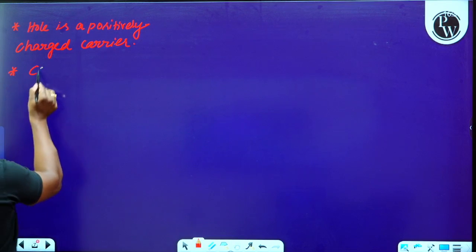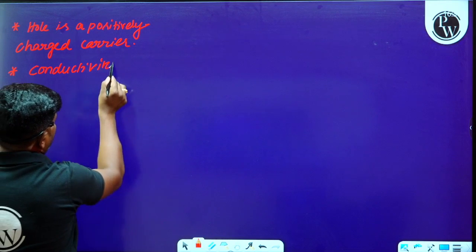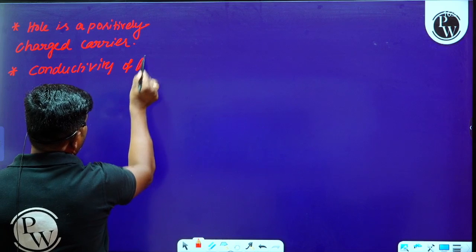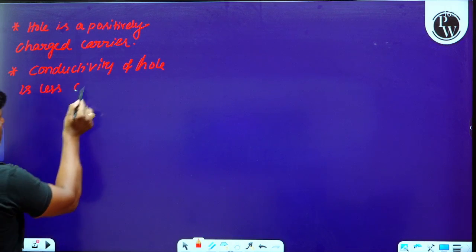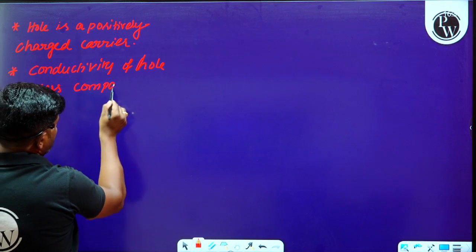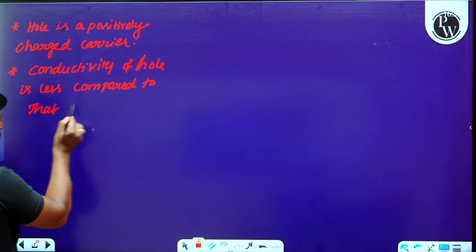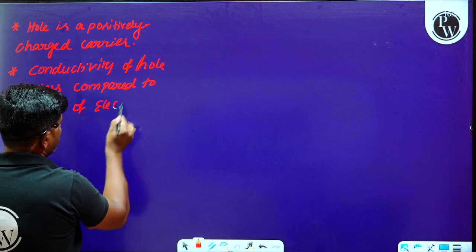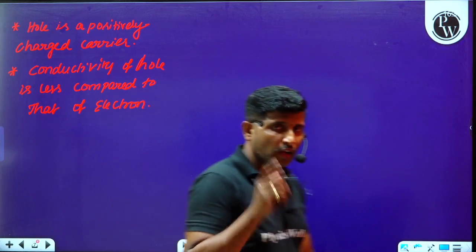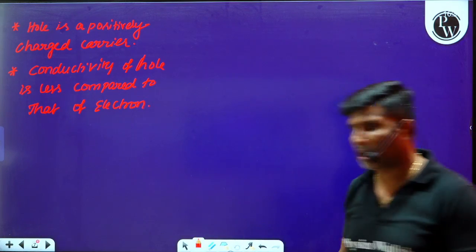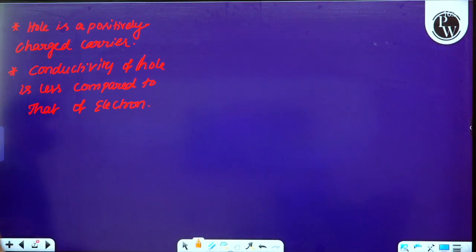And one more point, that is, the conductivity of a hole is less compared to that of an electron. So whenever we compare the conductivity of a hole with respect to an electron, its conductivity is less.